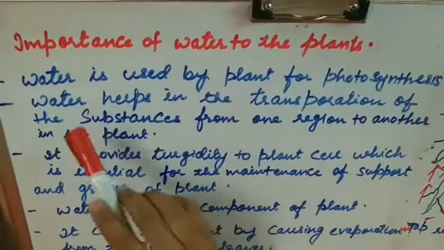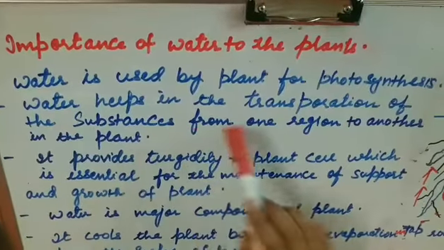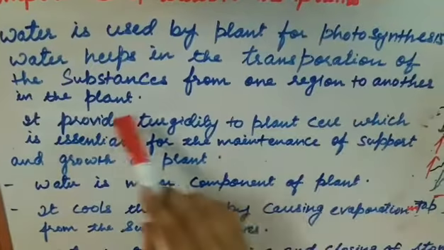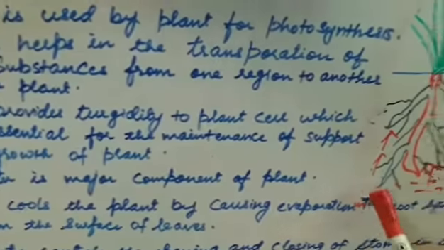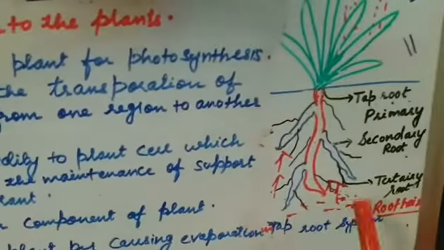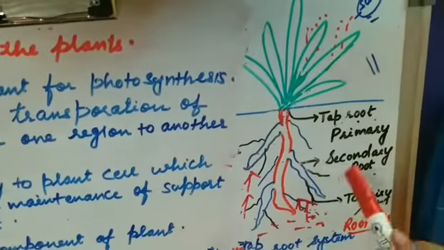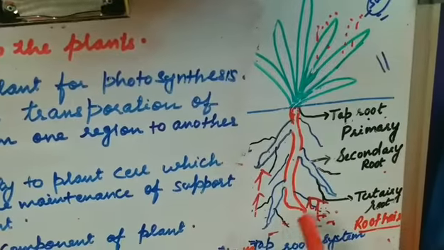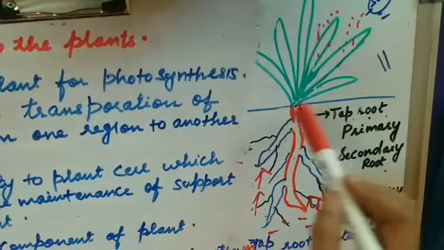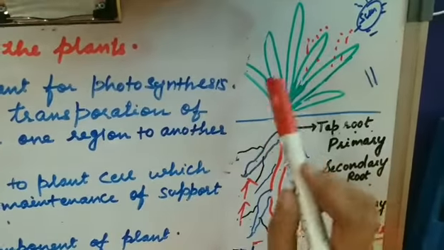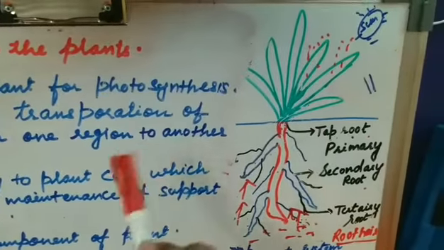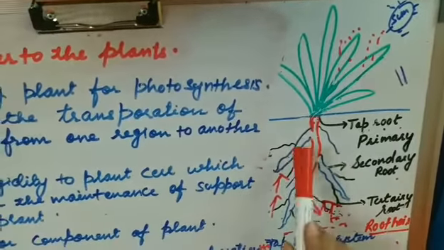The second one is that water helps in the transportation of substances from one region to another in the plant. All the minerals which are present in the soil are moved to the different parts of the plant with the help of water, because they get dissolved in the water and thus are moved from one region to another.